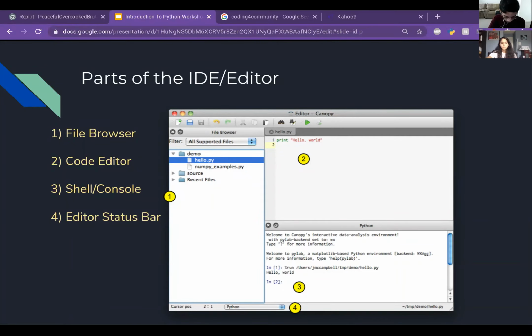And the editor status bar shows information about the file currently being displayed in the code. It shows the line and the column, 1 and 2 respectively in the image above, file type, and file path and name.